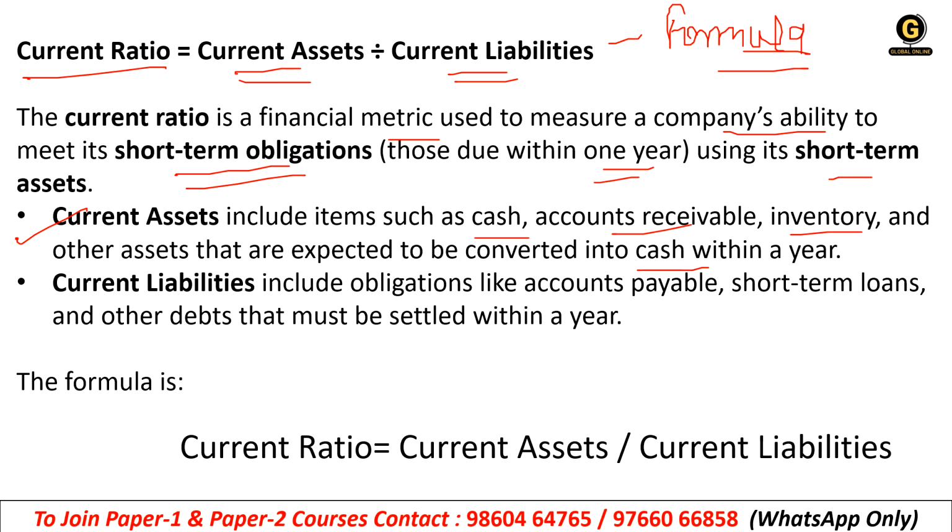And what is current liability? That means the obligations, the payable things. For the short term, that means within 1 year, if there are some payable things, that is called current liabilities. For example, accounts payable, short-term loans, debts, which will be settled within a year. If it is more than 1 year, it won't be called a current liability. So the formula is current ratio equals current asset divided by current liability. Clear?